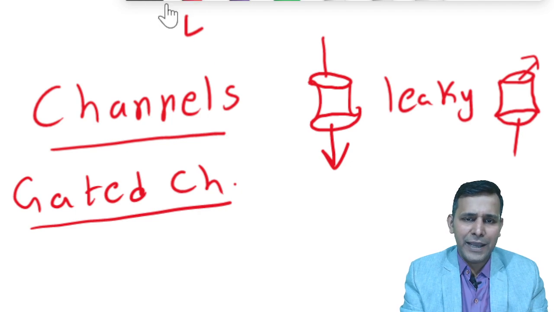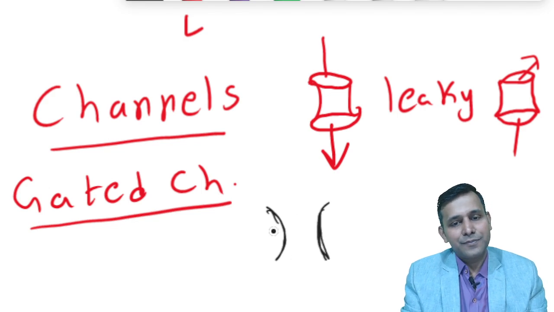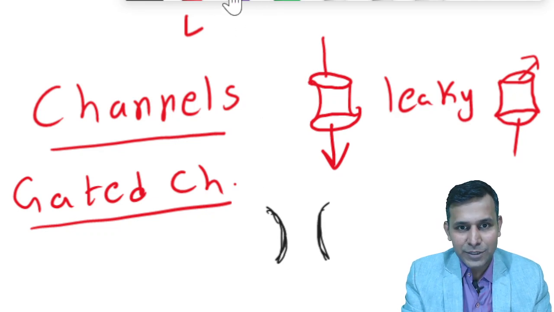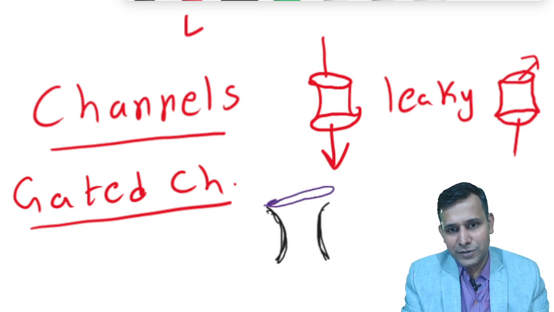Let us have a simple diagram for this. Suppose we have a channel, say a sodium channel, and this sodium channel has a gate on it. Once this gate is closed, the sodium ions cannot move through this channel.